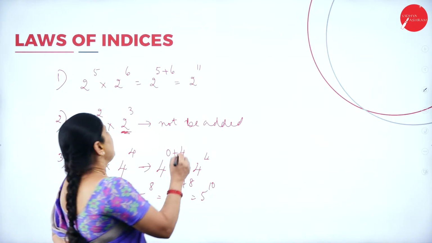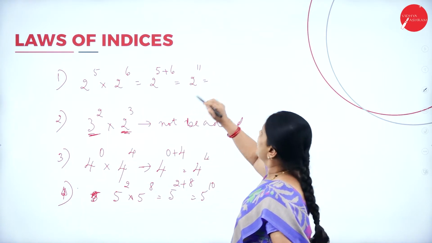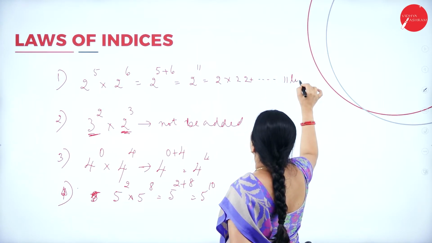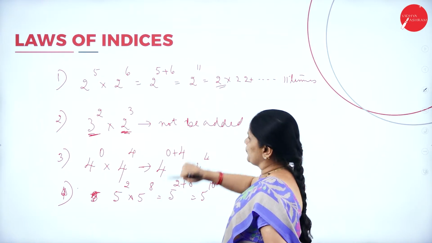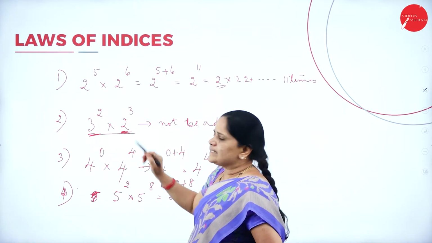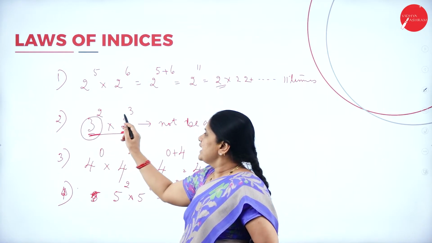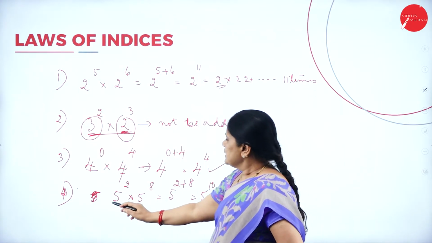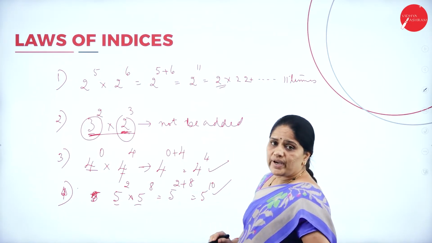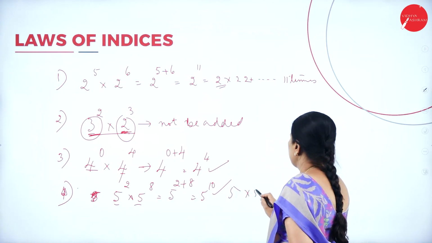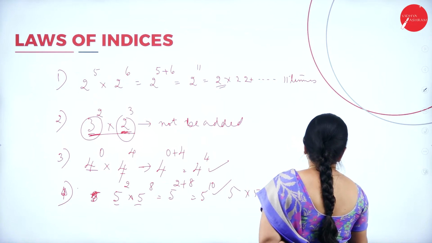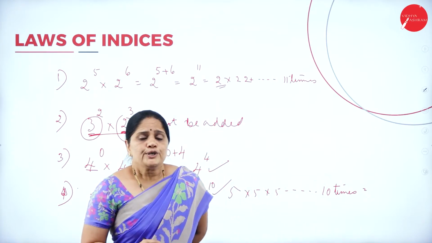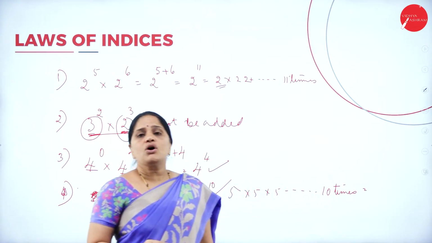Now, if you can expand all these expressions, what will you get? It will be 2 into 2 into 2 up to 11 times you have to multiply this 2. But here you cannot add. Why? The bases are different. Here the bases are same, that is why I have added. Here also bases are same, so that is why I have added. So 5 into 5 into 5 up to 10 times it has to be multiplied. Only then we will get the answer. So I hope you have understood the first law of indices.